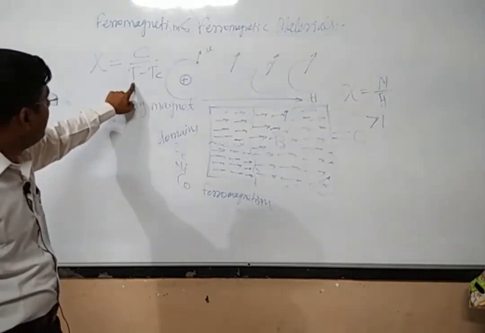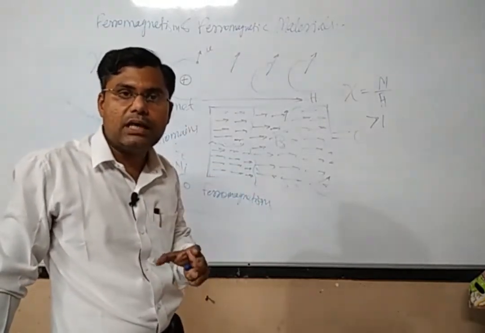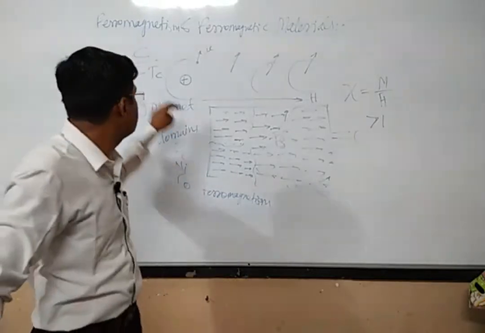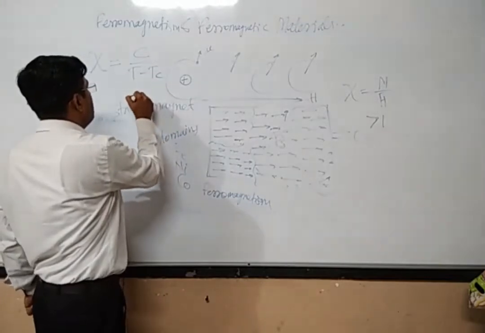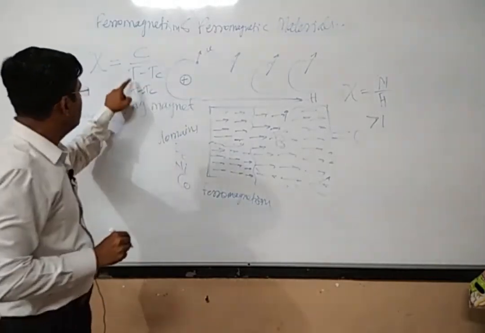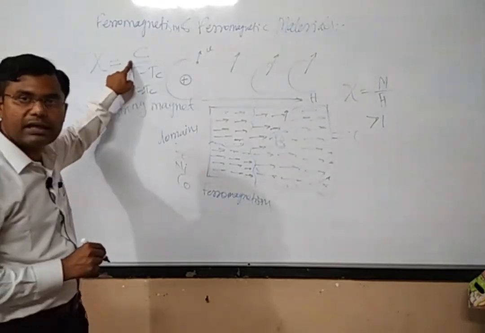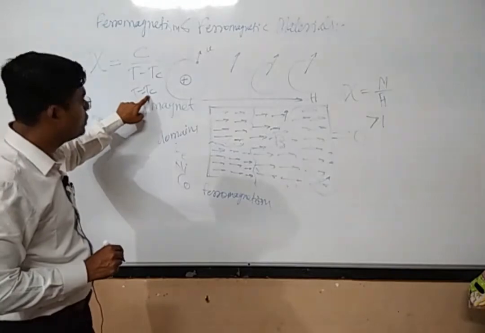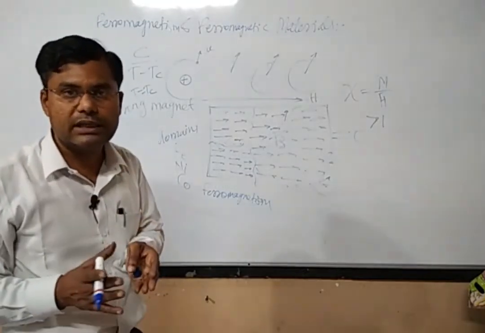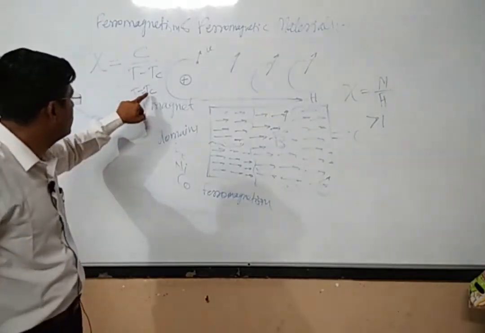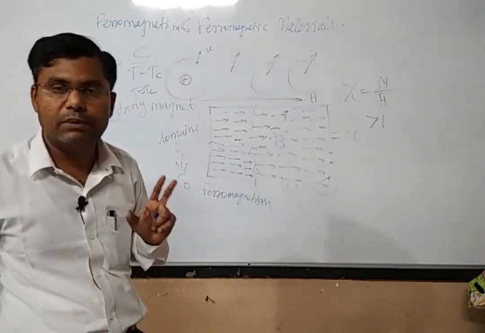You will find that the ferromagnetic properties are again inversely proportional to the temperature. Up to the Curie temperature, if T is equal to Tc, then Tc minus Tc will be equal to 0, and you will get an infinite value. That Curie temperature will be different for different materials. Up to the value of the Curie temperature, the ferromagnetic properties will be retained by that particular material.